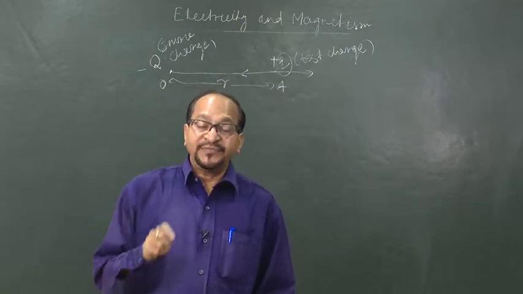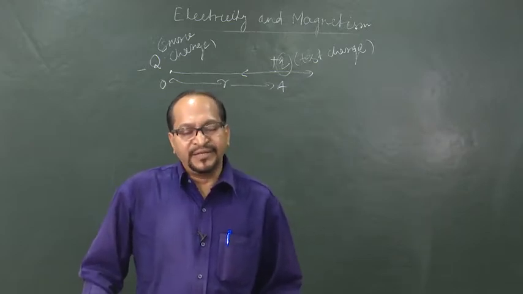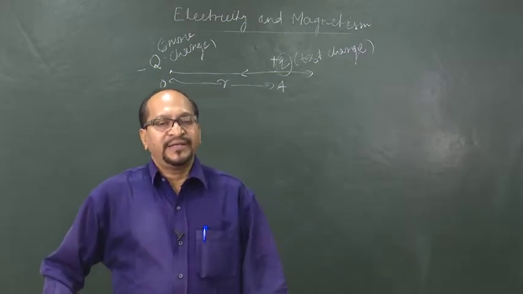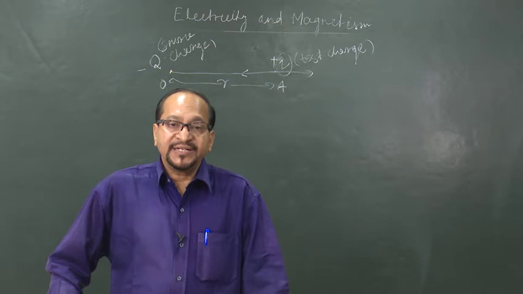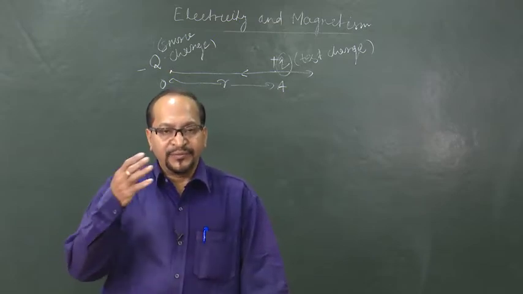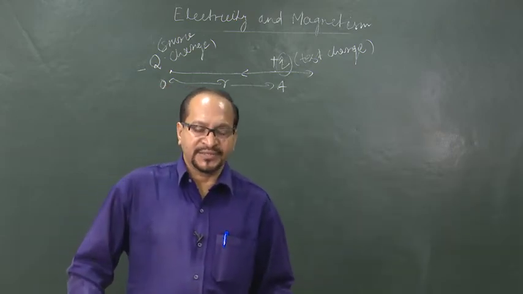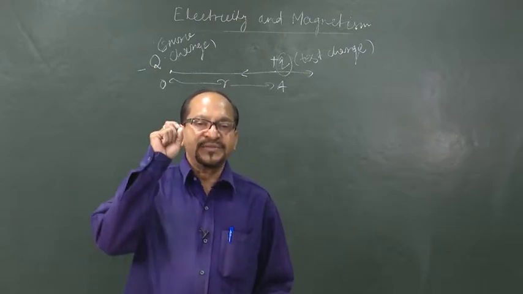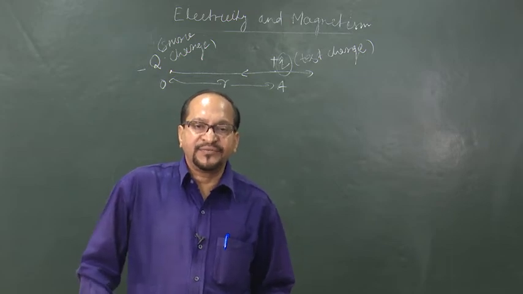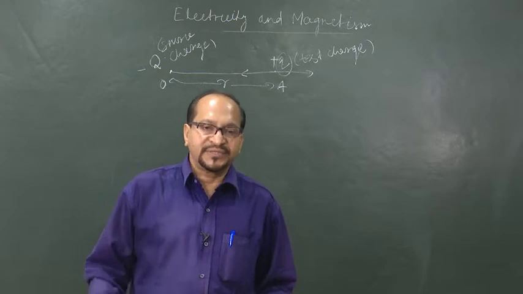If that physical quantity is a vector quantity, we call it a vector field, and if that physical quantity is a scalar quantity, we call it a scalar field, and our electric field is a vector field. The entire electrical environment of a source charge or a distribution of source charge is completely characterized by two such fields. One is obviously the vector field, the electric field, and another is a scalar field, that is electric potential, which we will discuss later.